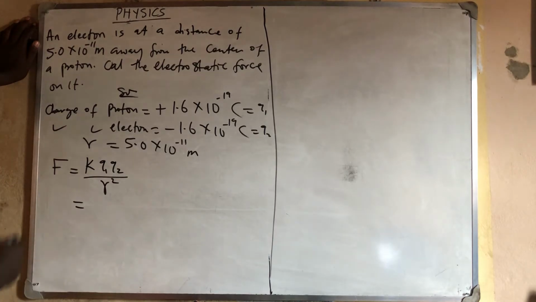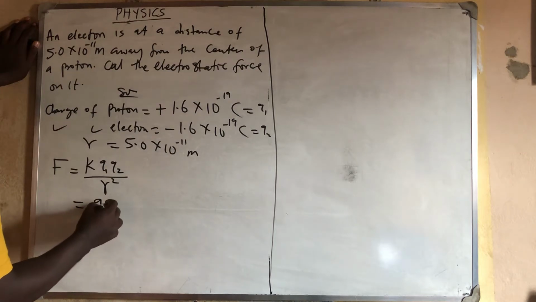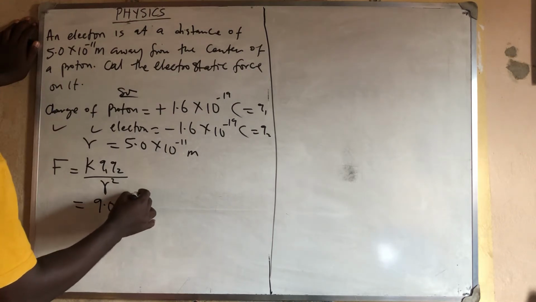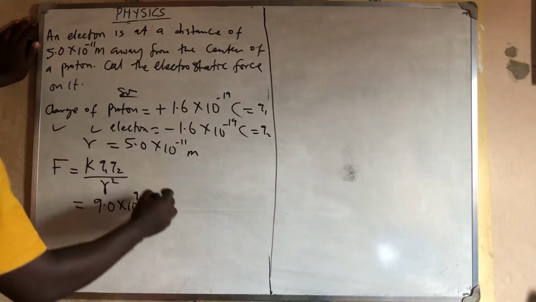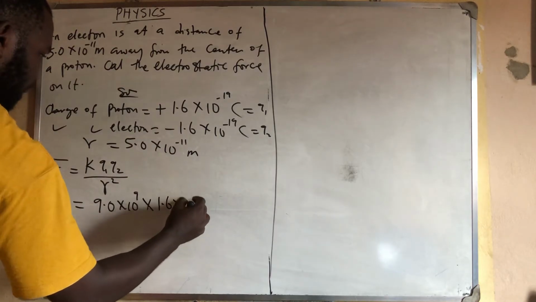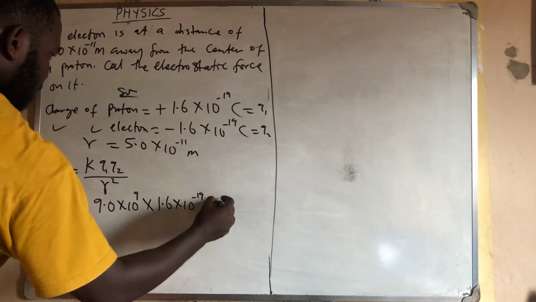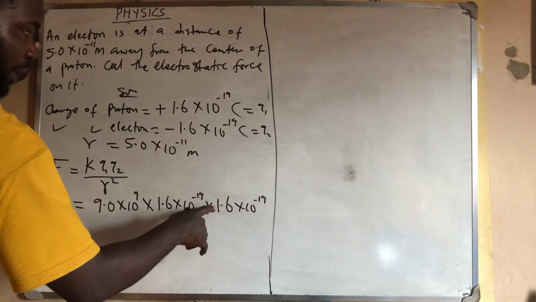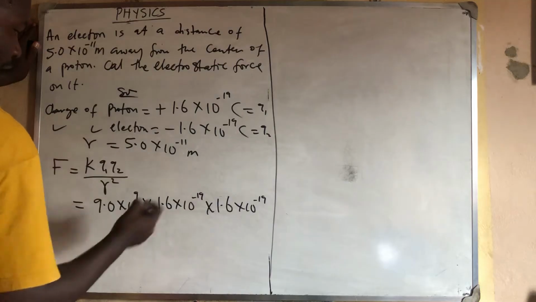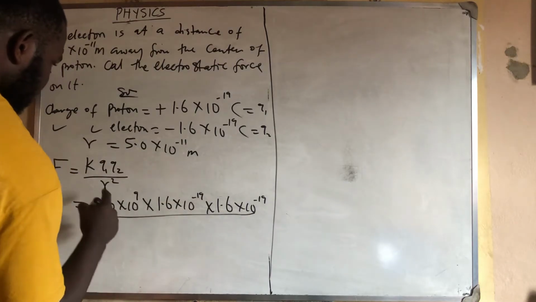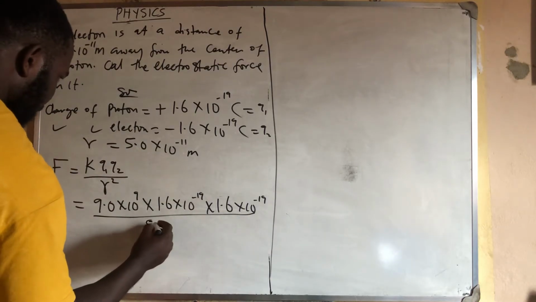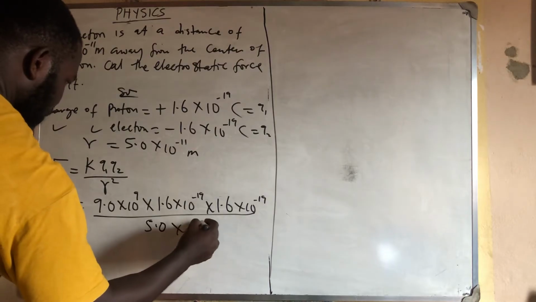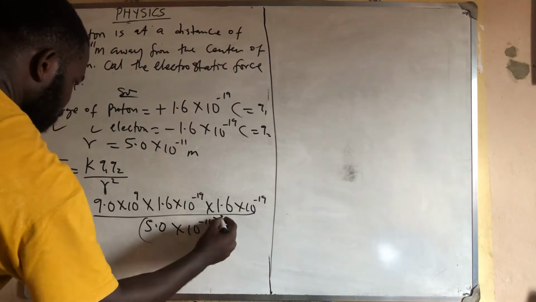So what is my K? Don't forget that my K is always 9.0 times 10 raised to power 9. Then times 1.6 times 10 raised to power minus 19 times another 1.6 times 10 raised to power minus 19. You see, I did not use the minus. The minus is simply showing that it is an electron. So all over my r is 5.0 times 10 raised to power minus 11 all squared.